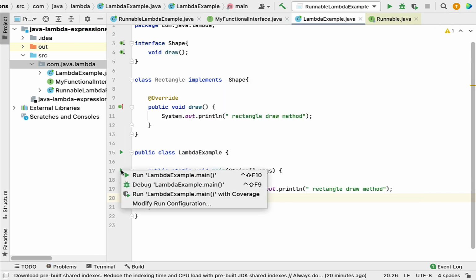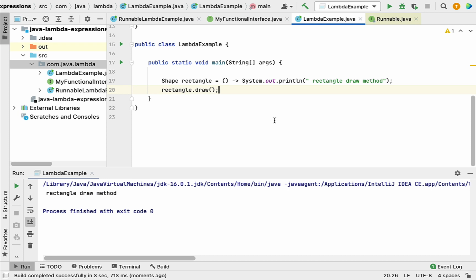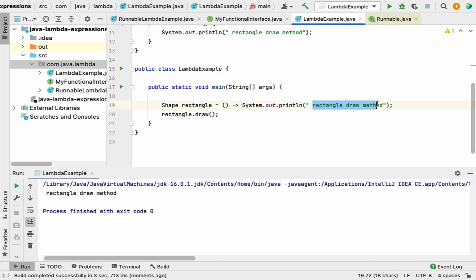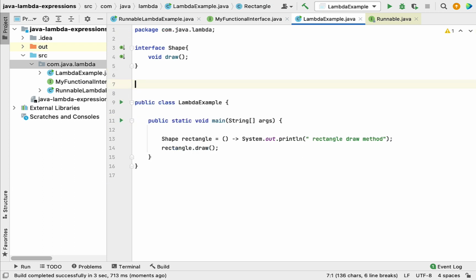Now I am going to run this program and let's see how it works. And there we go, Rectangle draw method. It means that we have successfully written a lambda expression for this Shape functional interface, and we can simply get rid of this code.